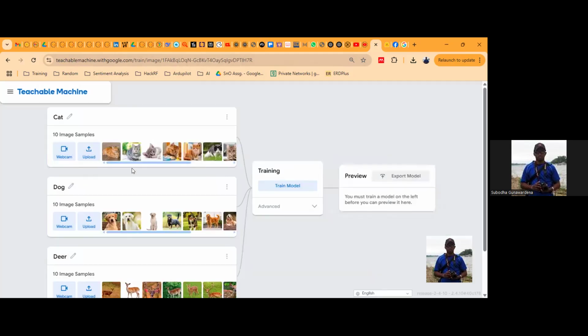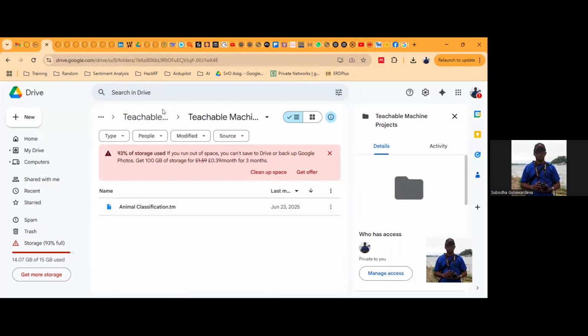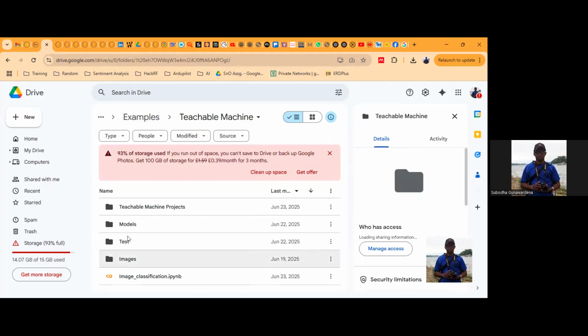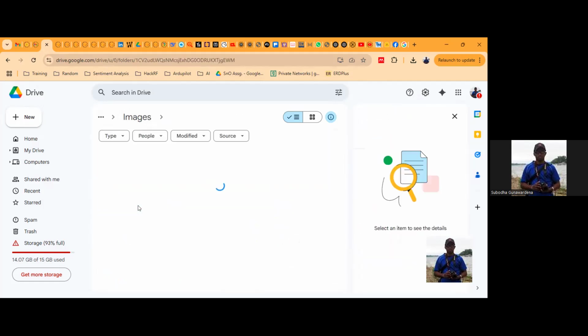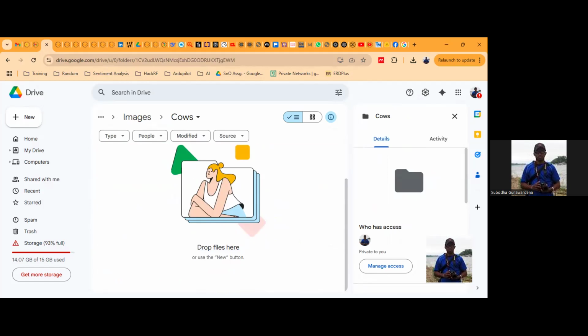So this is the previously trained project, right? So now I have downloaded a set of new images with cubs. That is in my images folder in my Drive. Now I have a new set of images. Oh, what has happened? Images are not there. Let me see from my local machine. Then I have to upload the images. See, we have 12 images. I will upload the 12 images.